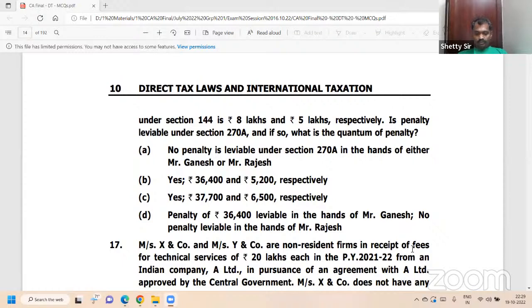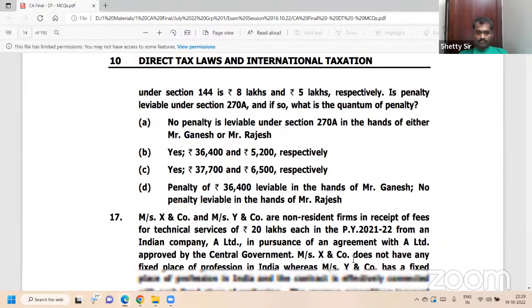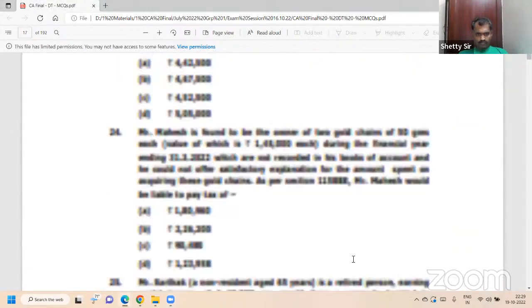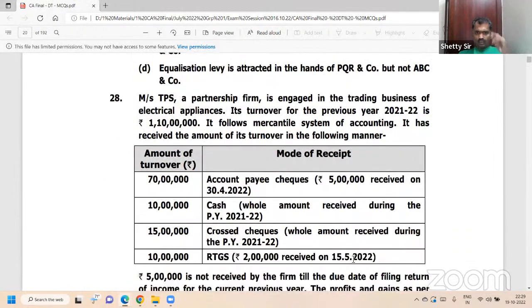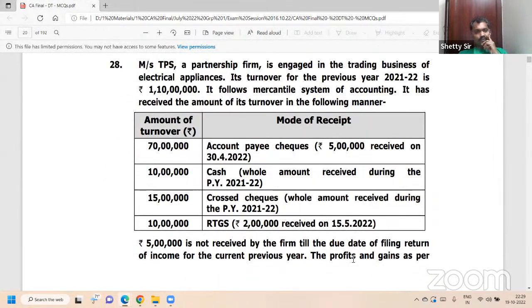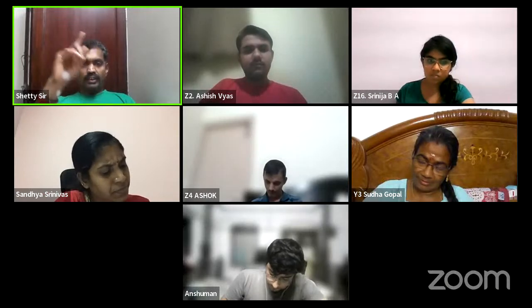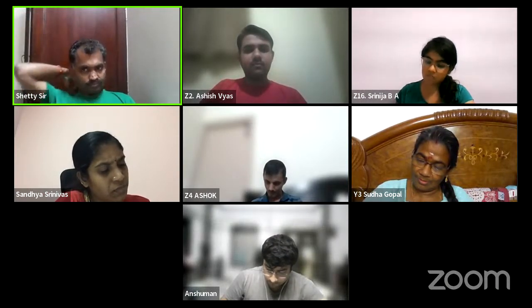Next question, number 28. Write this down. 28, 44AD. 44AD applies to partnership firm. Does it apply or not? Yes, it applies, sir, but to resident individual, HUF, firm.